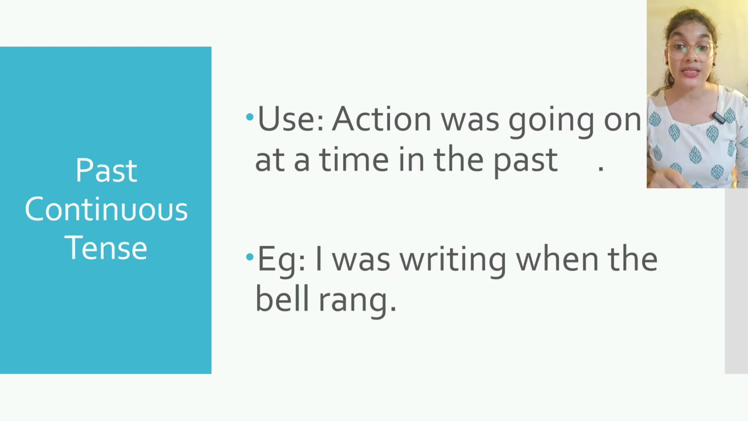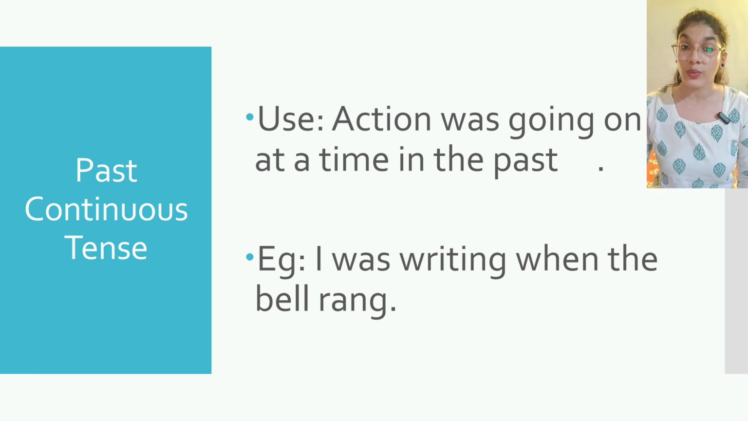Next, we have past continuous tense. It is used to describe an action that was in progress at a particular time in the past. It means an action that was happening in the past. Suppose I was watching a movie for half an hour in the past. I was watching a movie.